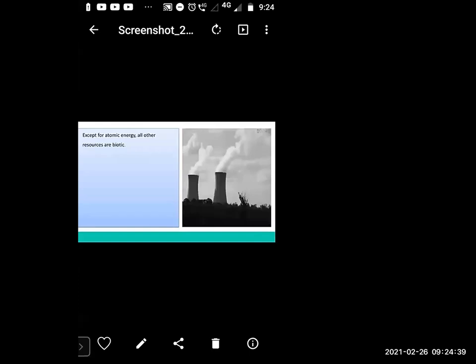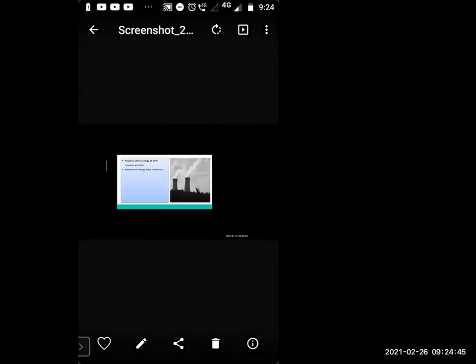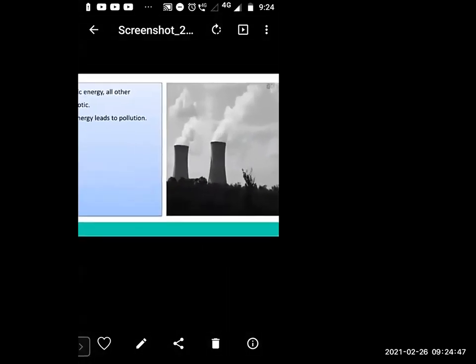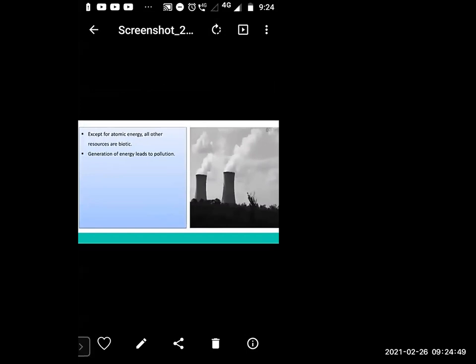Okay, so here also, which thing is produced here? Smoke, and the smoke is not good for the environment. Generation of energy leads to pollution.